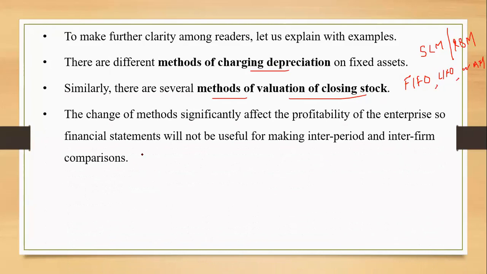Now the point is, a change of methods significantly affects the profitability of the enterprise. If you keep on changing the method from one to another, year 1 straight line method, year 2 reducing balance method, year 3 again back to straight line method, the change in the method will significantly affect the profitability of the enterprise. So the financial statements will not be useful for making inter-period and inter-firm comparison.